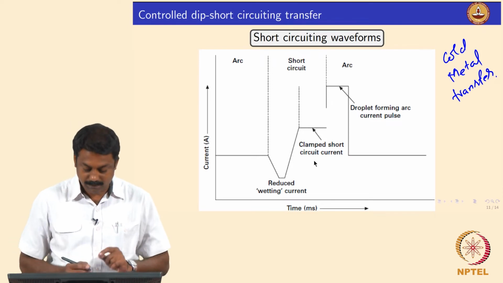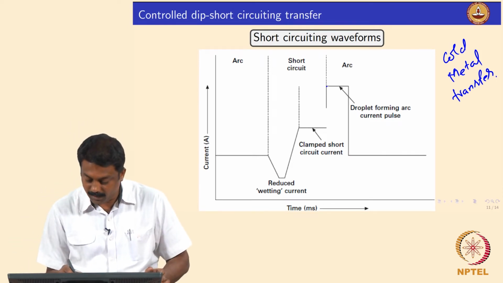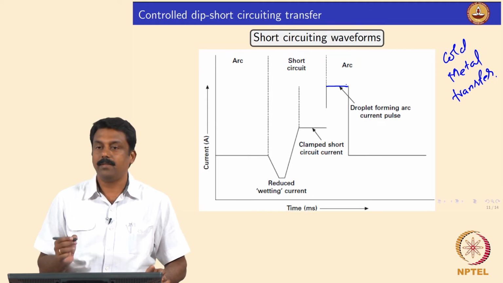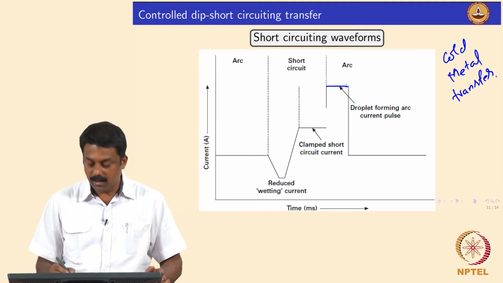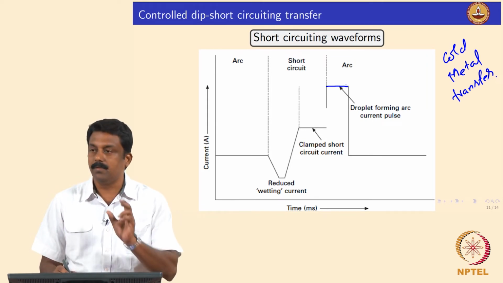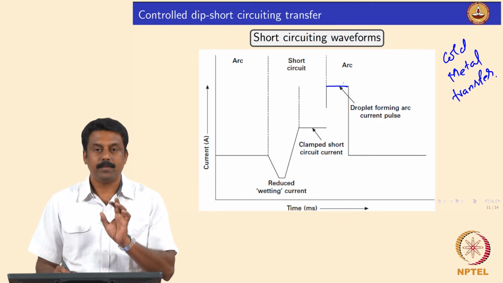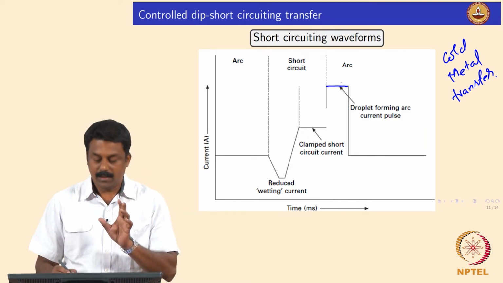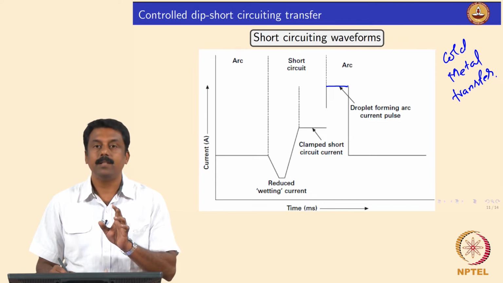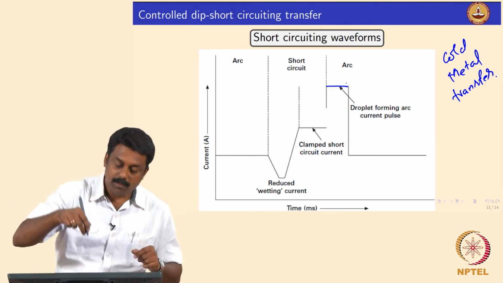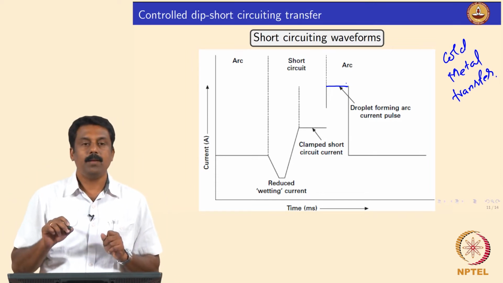So, now what we do: first we have the arc. In this video we saw the arc is formed. The moment the arc is there, obviously you melt and form the droplet, and then the wire is brought down towards the pool.